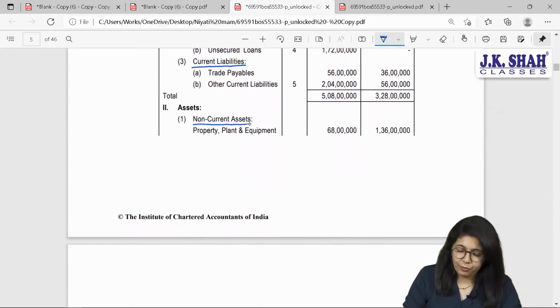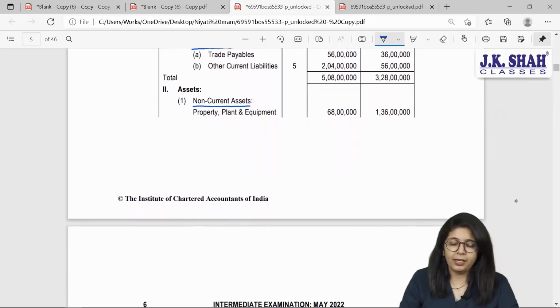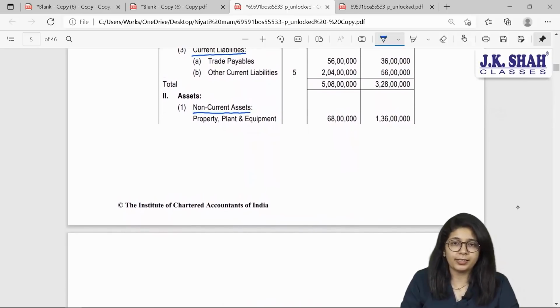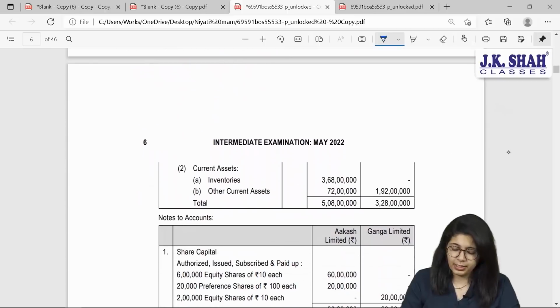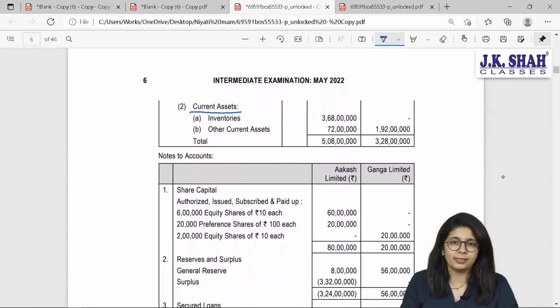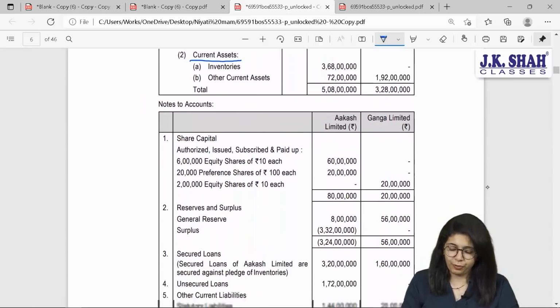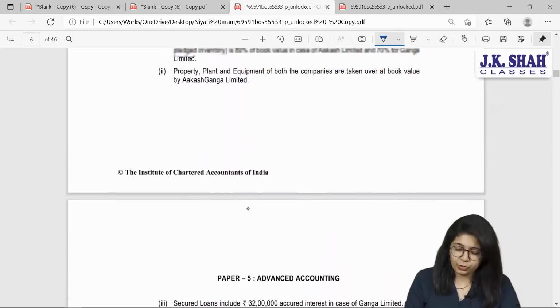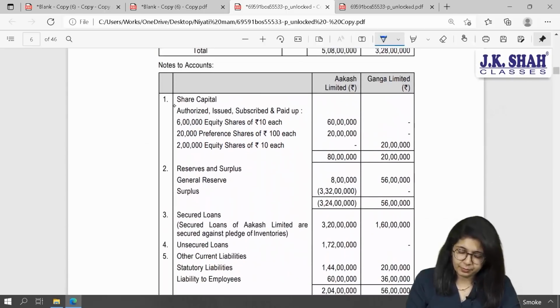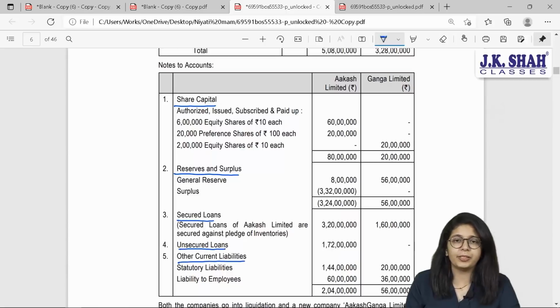Assets, first we have property, plant and equipment under the heading non-current assets, long term. And then under the heading current assets, we have inventories and other current assets. Now they have given you 5 notes, which include share capital, reserves and surplus, secured loans, unsecured loans and other current liabilities.